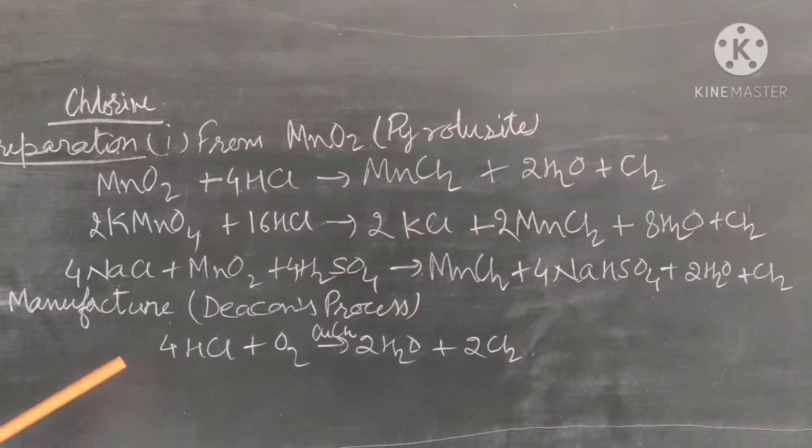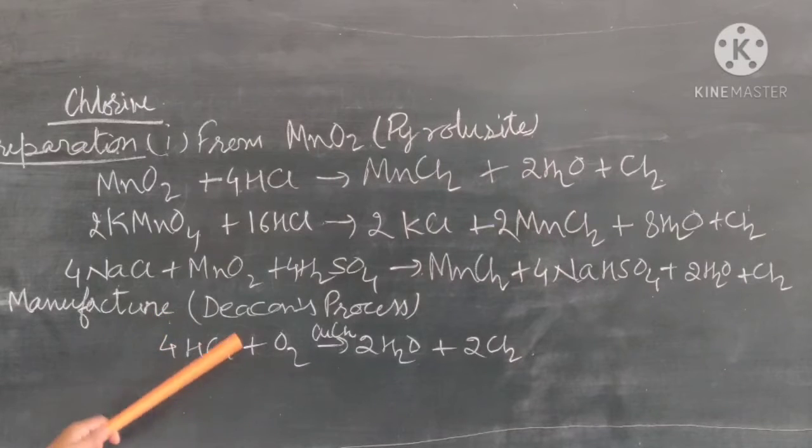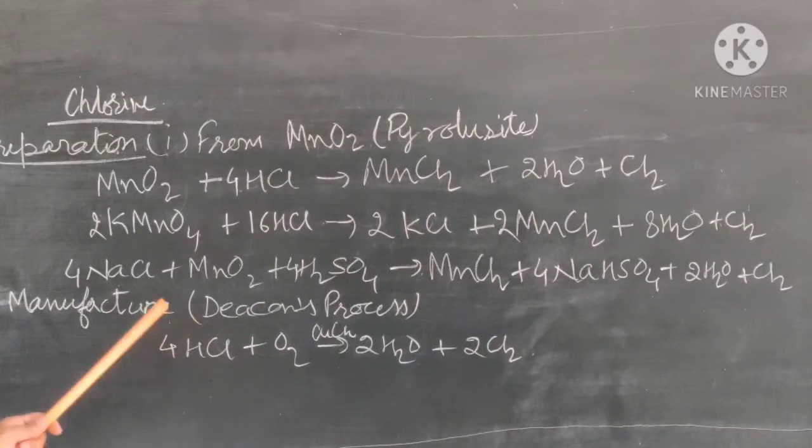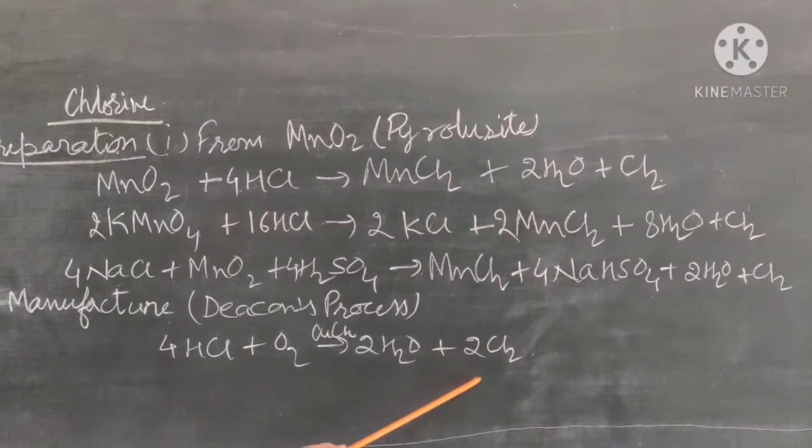Then we have to study the manufacture, that is the industrial methods, which are required to prepare the chlorine gas. First is the Deacon's process. In this process, hydrogen chloride gas is oxidized by atmospheric oxygen, and it is converted into chlorine gas and water.